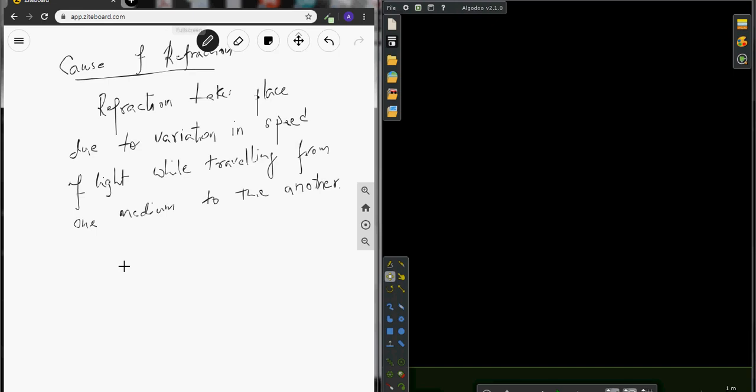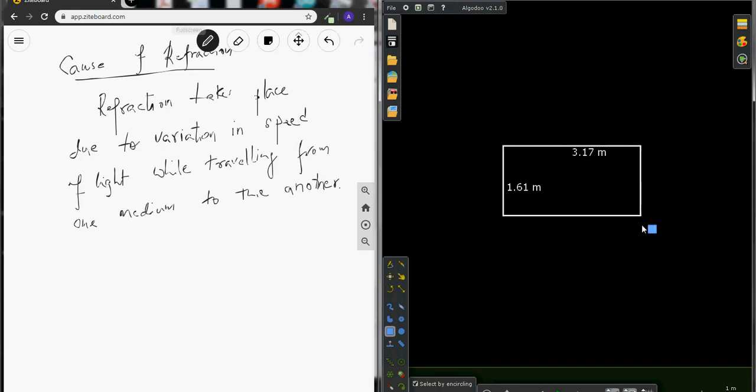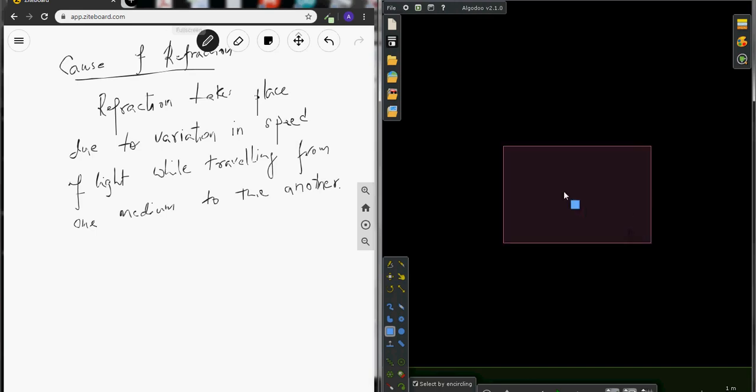For example, the speed of light in air is 3 x 10^8 meters per second, and in glass it would be 2 x 10^8 meters per second. We will see this when we do refractive index. So this is a little bit of introduction on refraction.